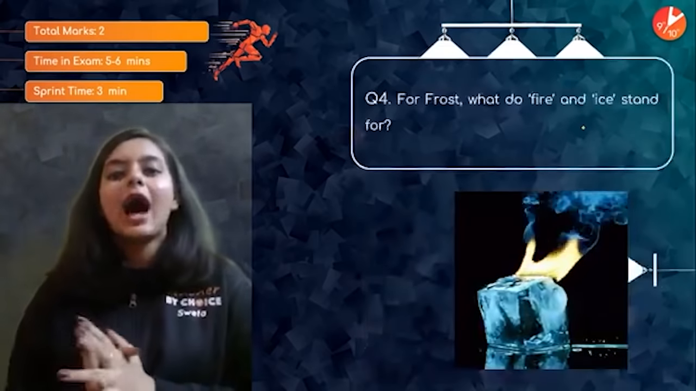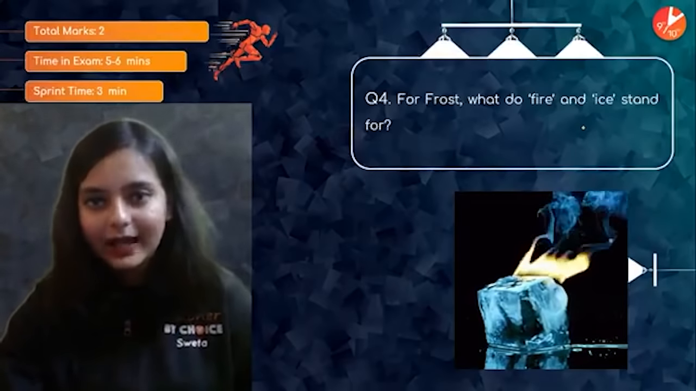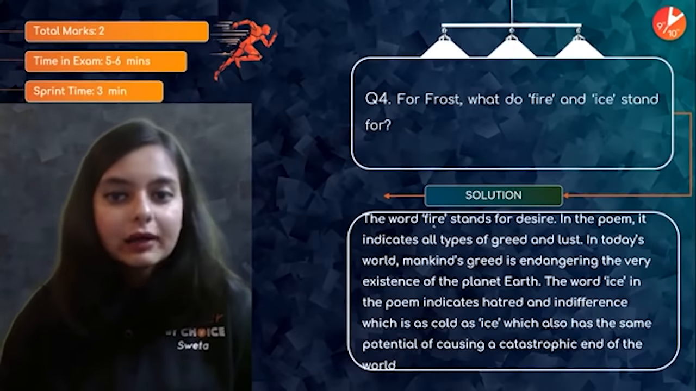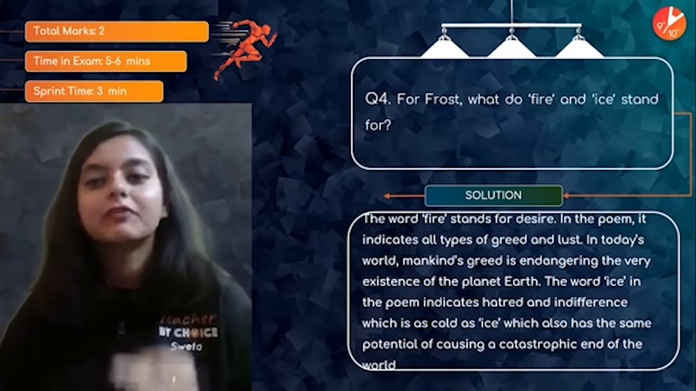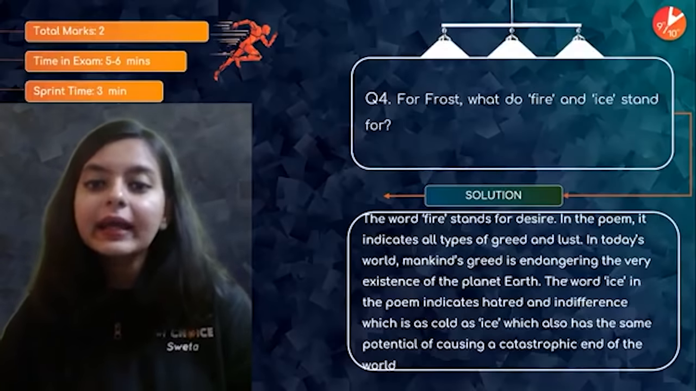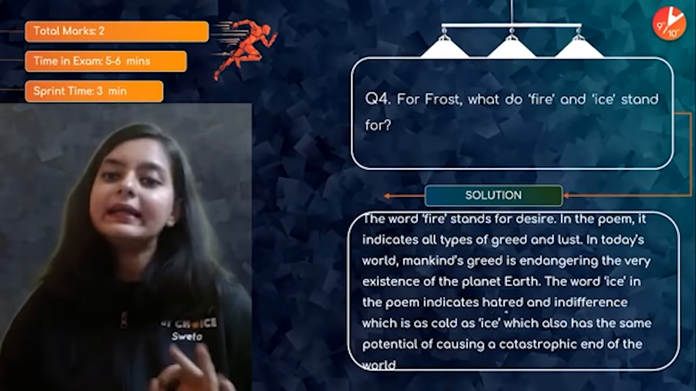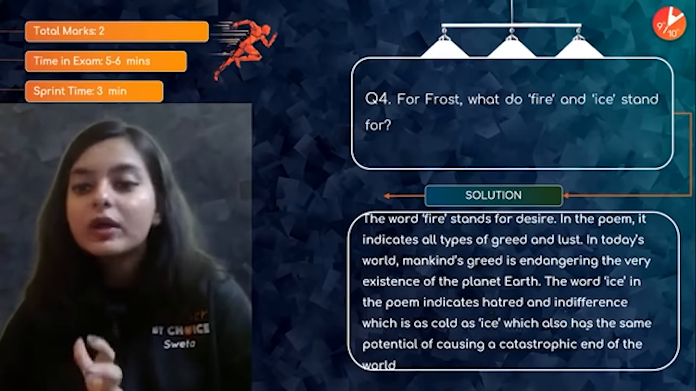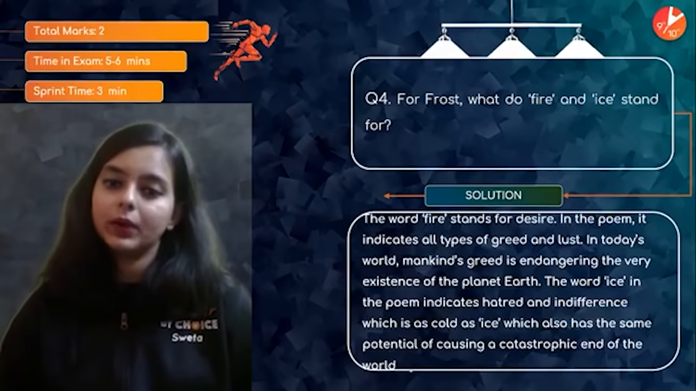Moving ahead, for Frost, what do fire and ice stand for? This is again for 2 marks. The word fire stands for desire. In the poem, it indicates all types of greed and lust. In today's world, mankind's greed is endangering the very existence of the planet Earth. The word ice in the poem indicates hatred and indifference, which is as cold as ice, which also has the same potential of causing a catastrophic end of the world.